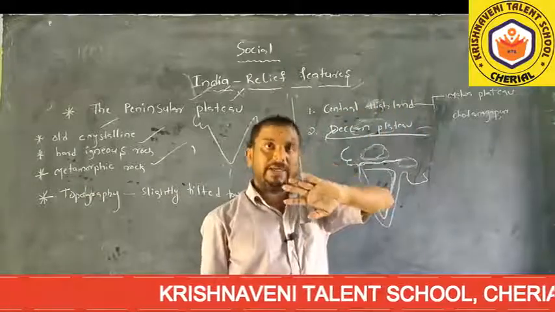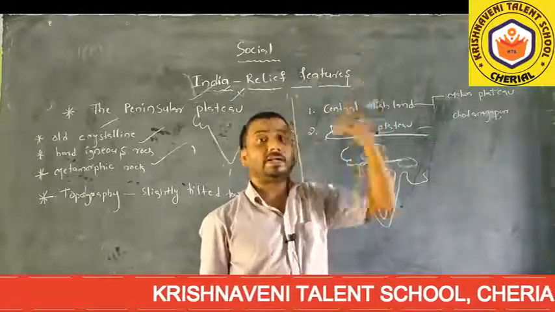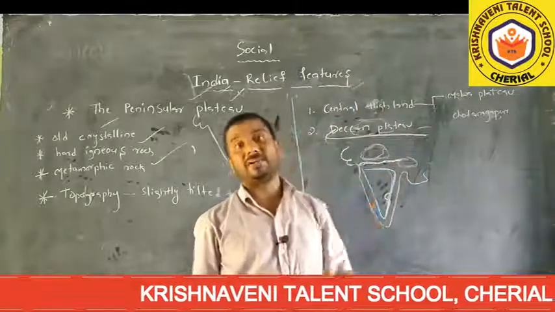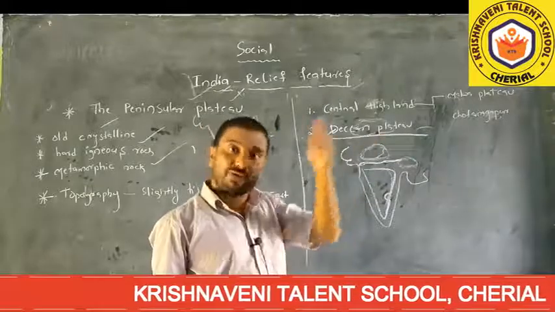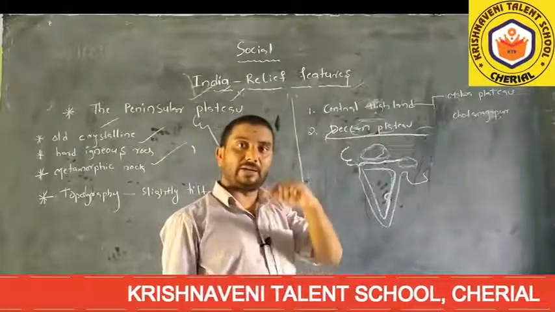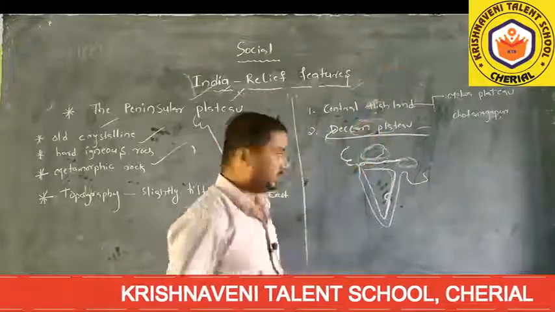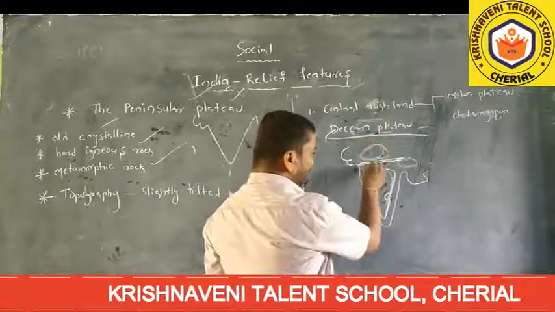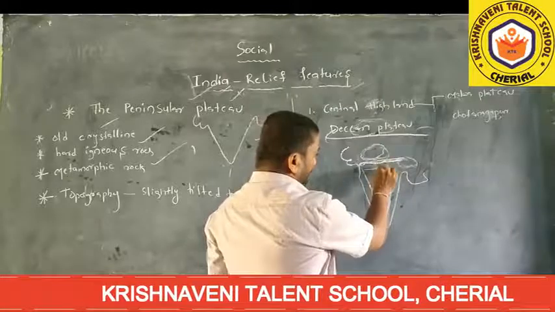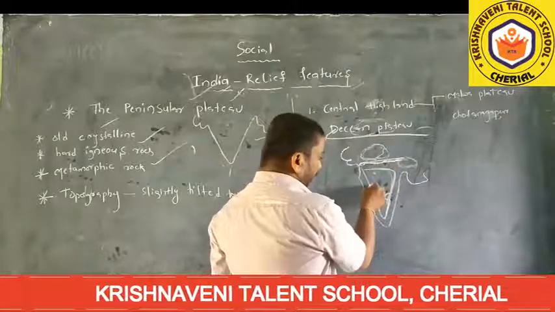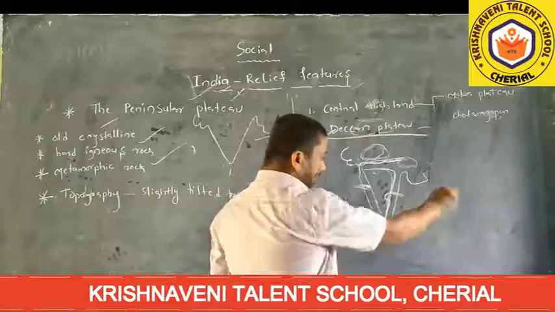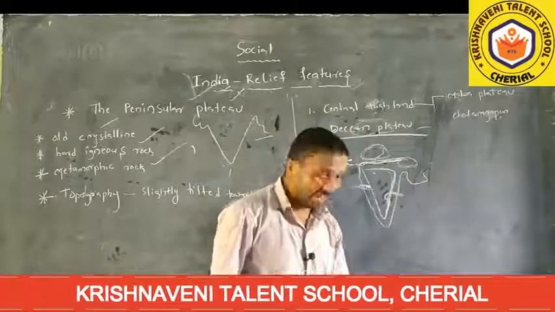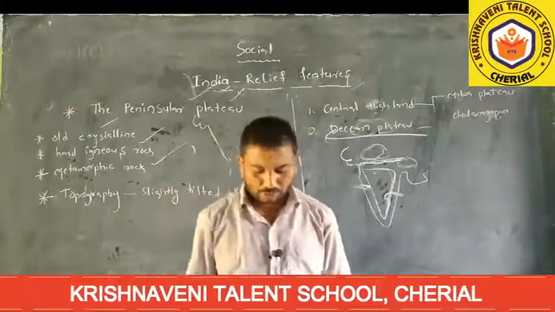It means the Deccan Plateau's north boundary is the Narmada River. So the north side is the Narmada River, the west side is the Western Ghats, and the east side is the Eastern Ghats. A triangular landmass is called the Deccan Plateau.